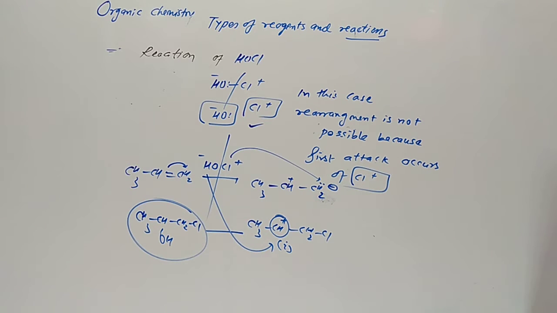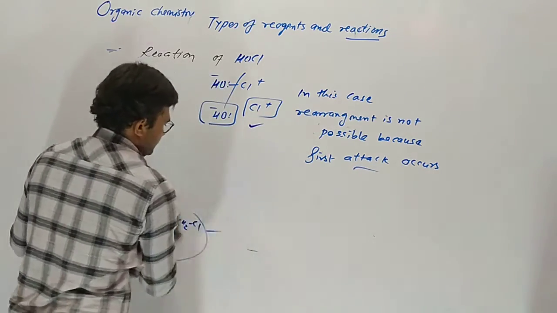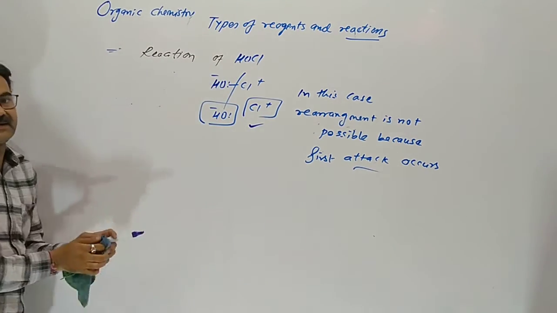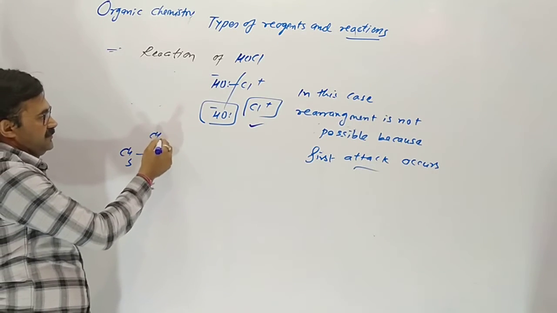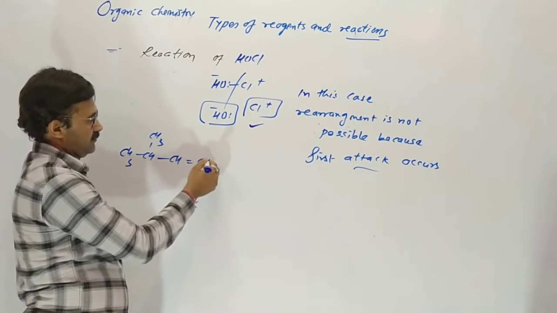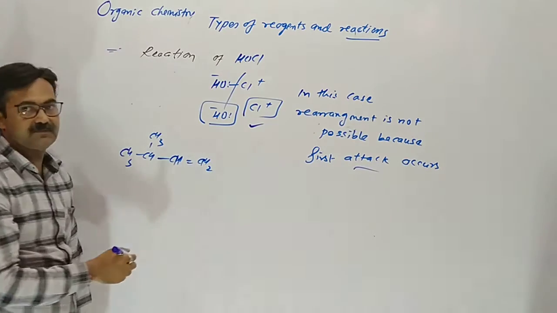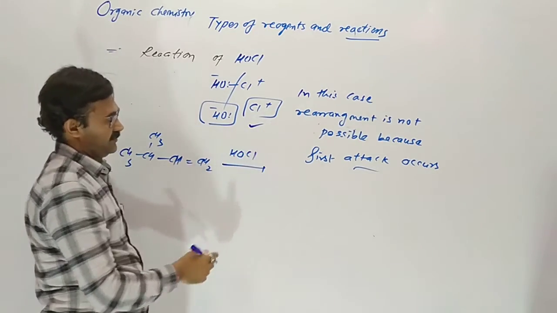Yes. Now in the second example, CH3 CH CH3 and CH double bond CH2 is reacting with HOCl.